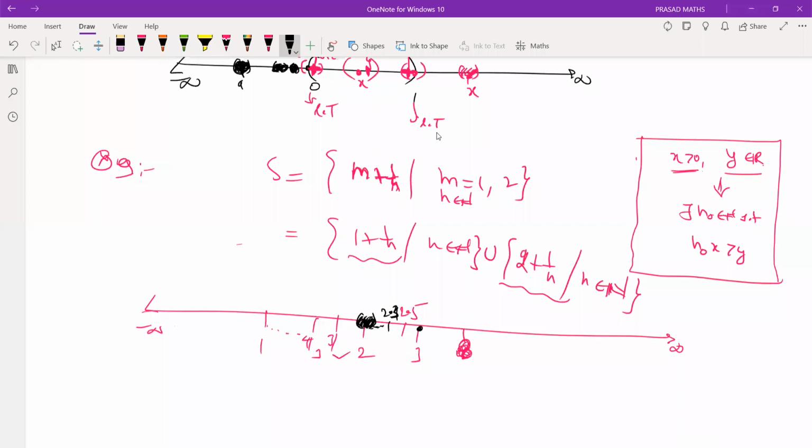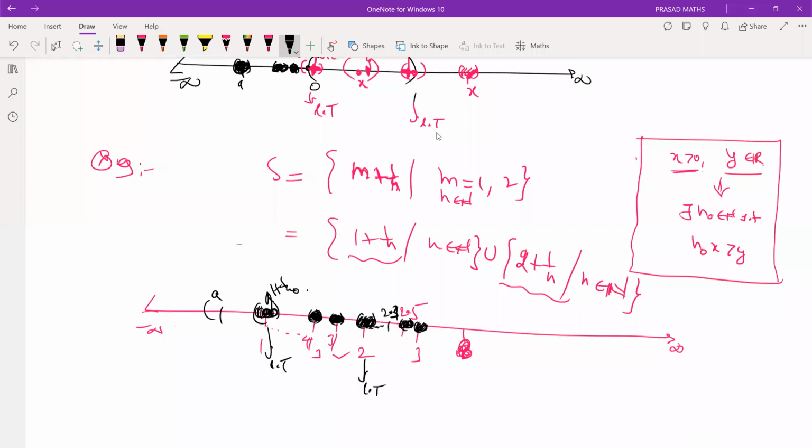Is 3 a limit point? No. Is 2.5 a limit point? No. 2 is a limit point. Is 3/2 a limit point? No, I can adjust some neighborhood; in the shaded region there is no other point. Is 1 a limit point? Yes, because this tends to 1, and by the Archimedean property I can find a natural number n with 1 plus 1/n in the neighborhood. Therefore 1 is a limit point, and 2 is also a limit point.